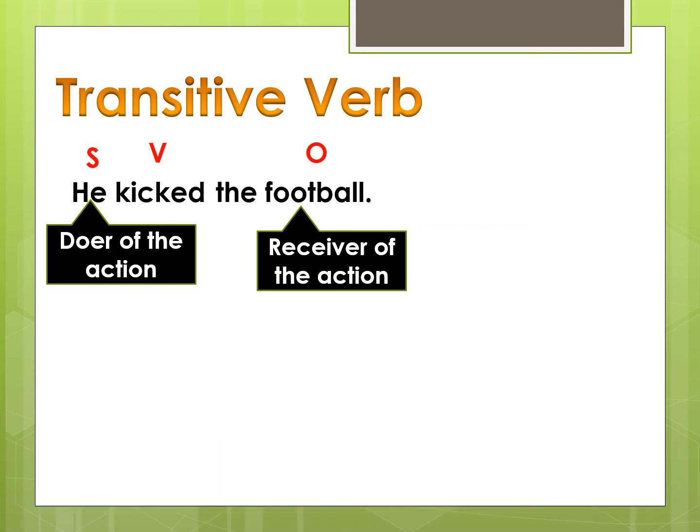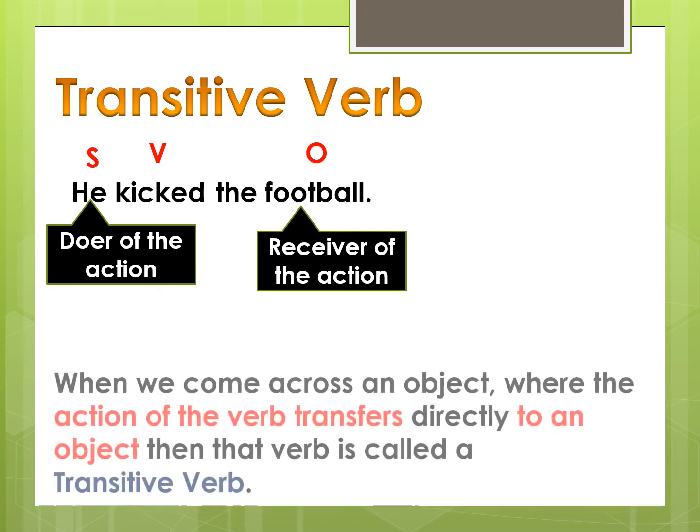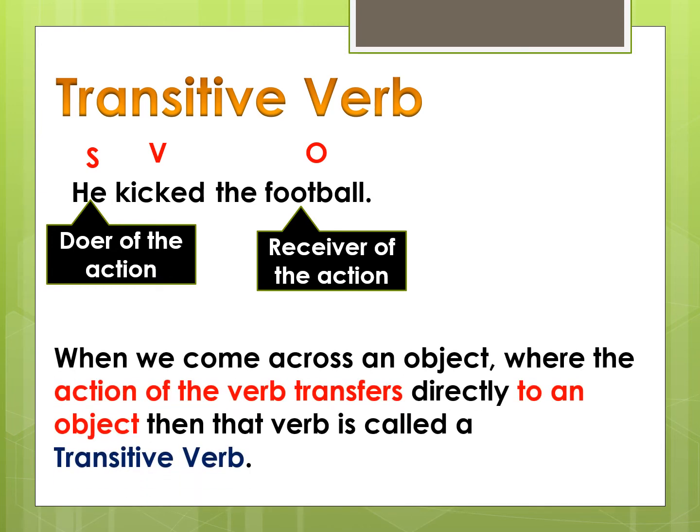Now when we come across an object where the action of the verb transfers directly to an object, then that verb is called a transitive verb. For example, in this sentence, the action is kicked, and who is experiencing the action of kicking? It is the football. So that action is being directly passed on to the object. So these types of verbs where the action of the subject is directly passed on to the object are known as transitive verbs.